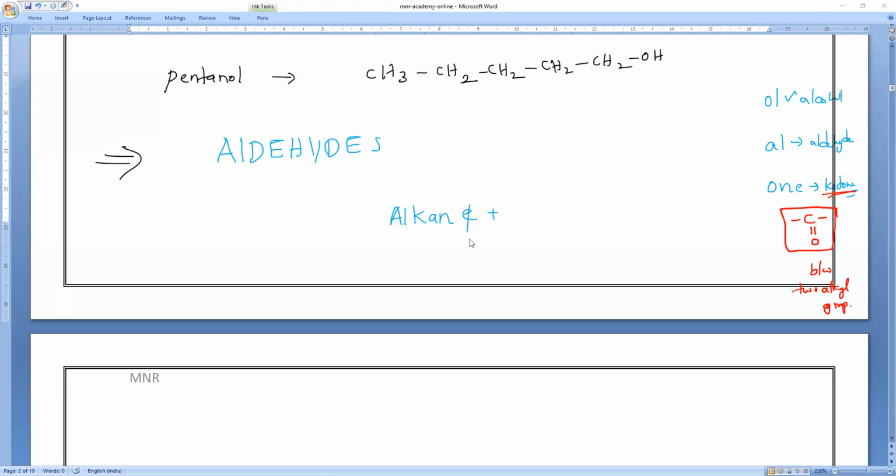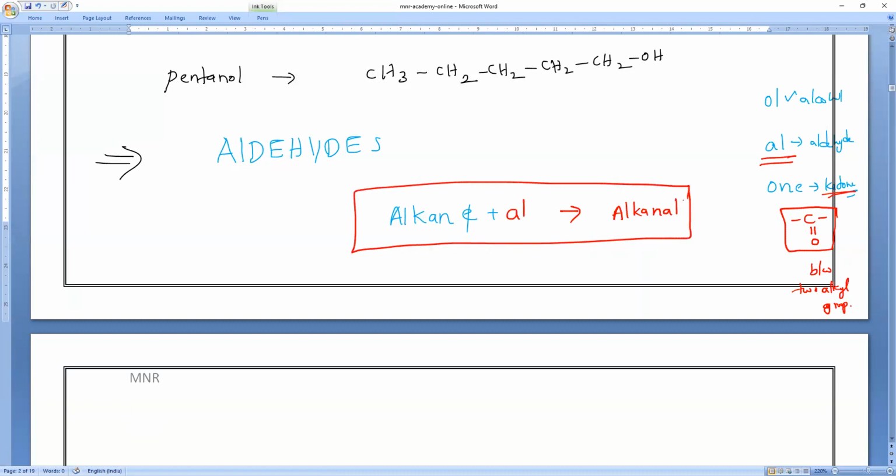So for aldehyde, the "e" will be cancelled, and the suffix is "al". So that is what it will turn into: alkanal. The alkane will turn into alkanal. Please note it. Hari Vignesh, mute yourself. Make it quick, everybody.